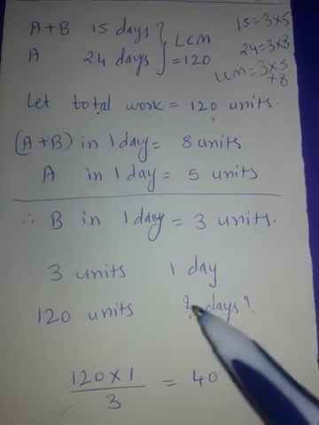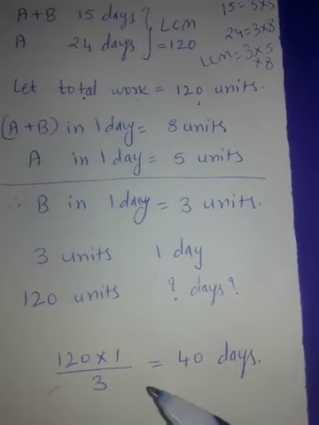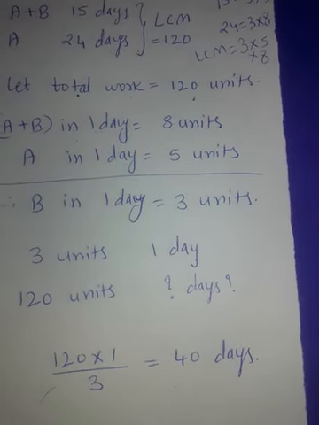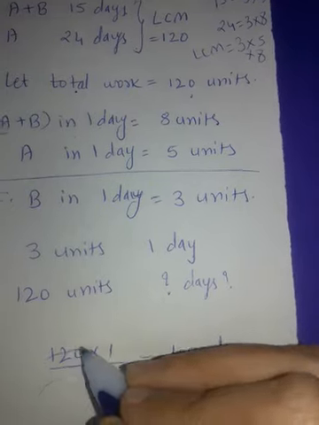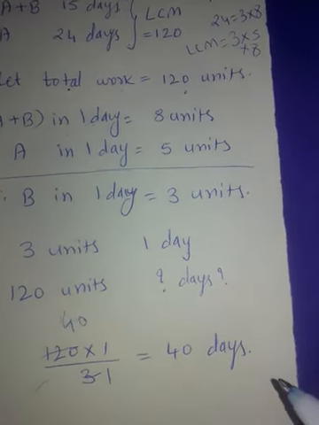Now for 3 units B is taking 1 day. So for 120 units he will take how many days? 120 into 1 divided by 3, 40 days. 3 1s are 3, 3 4s are 12, and then 0. So B will take 40 days.